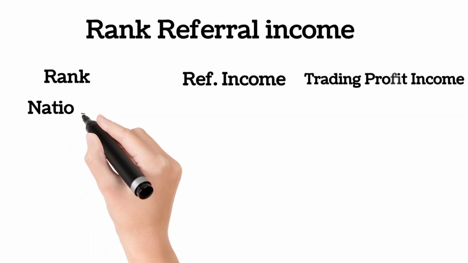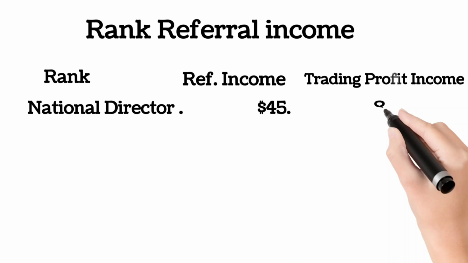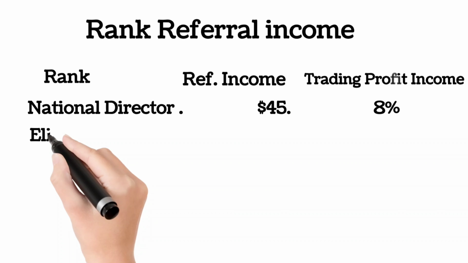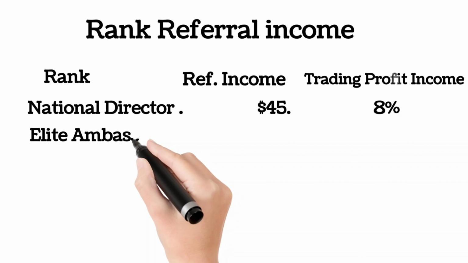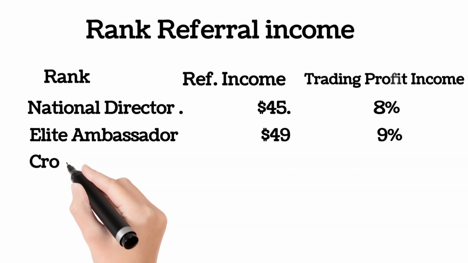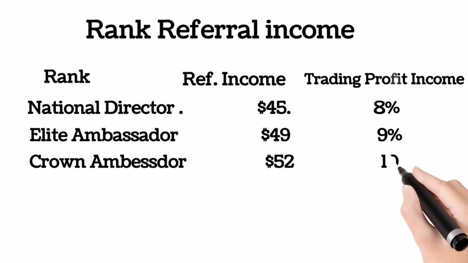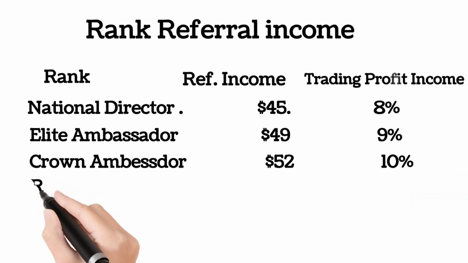At the national director rank, you receive $45 in referral income and 8% of trading profit income. At the elite ambassador rank, you receive $49 in referral income and 9% of trading profit income. At the crown ambassador rank, you receive $52 in referral income and 10% of trading profit income.